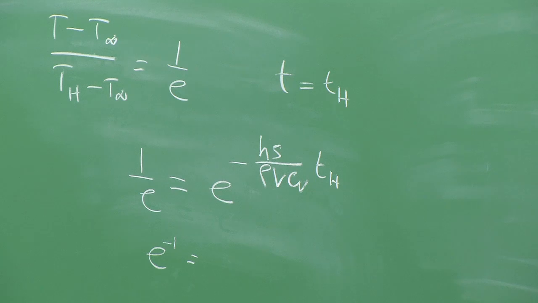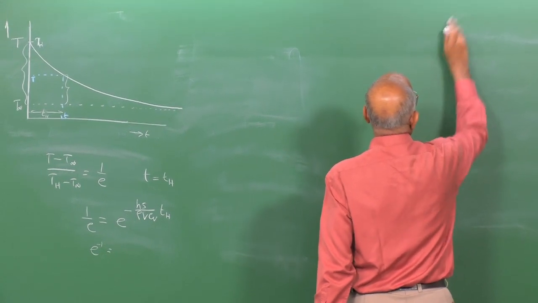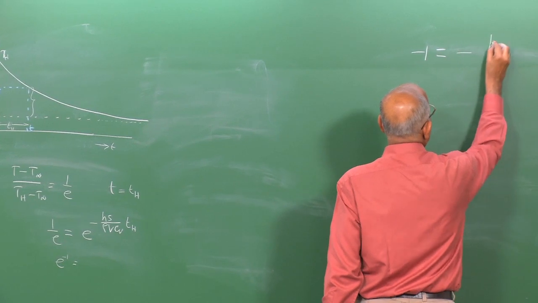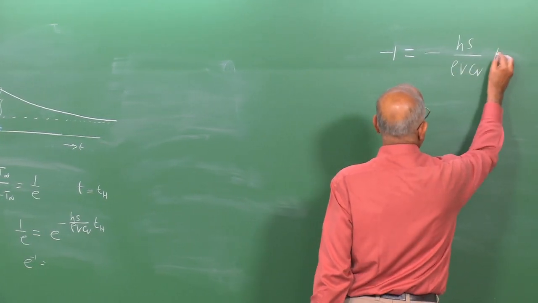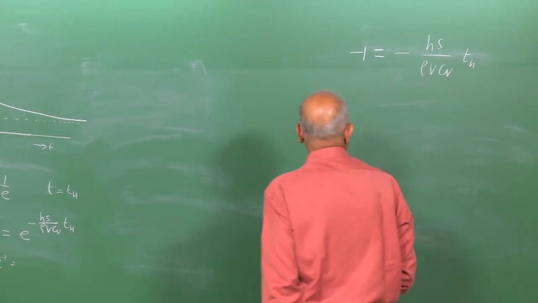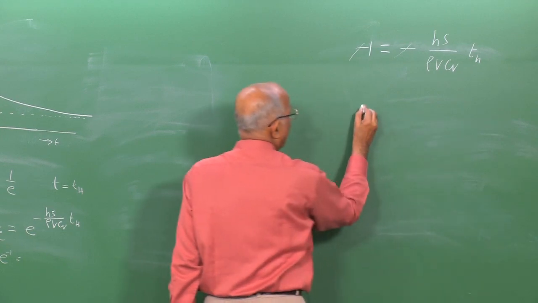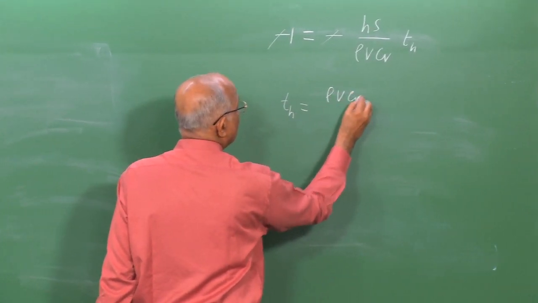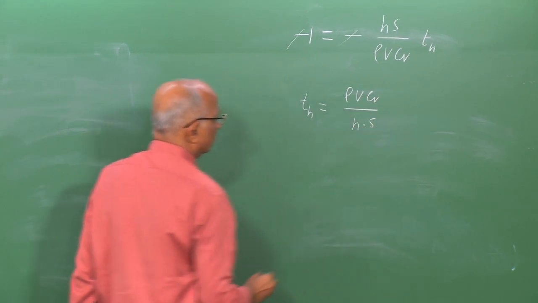Minus 1 is equal to minus h s divided by rho v C v into Th, the characteristic heat transfer time. Minus and minus get cancelled and I get Th is equal to rho v C v divided by h into s.